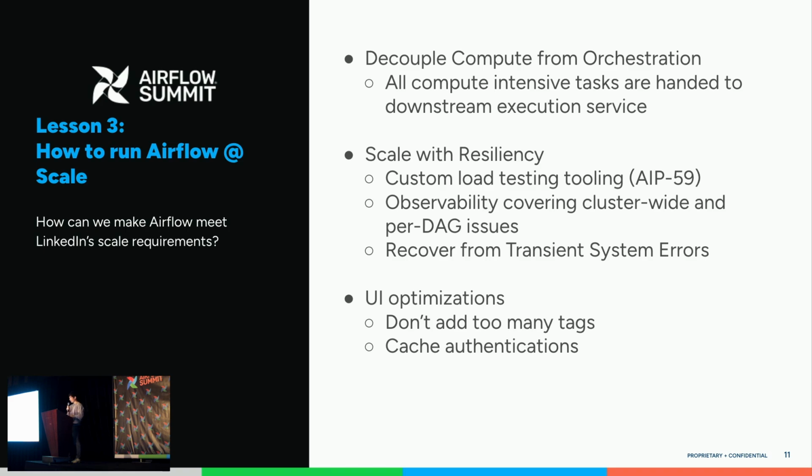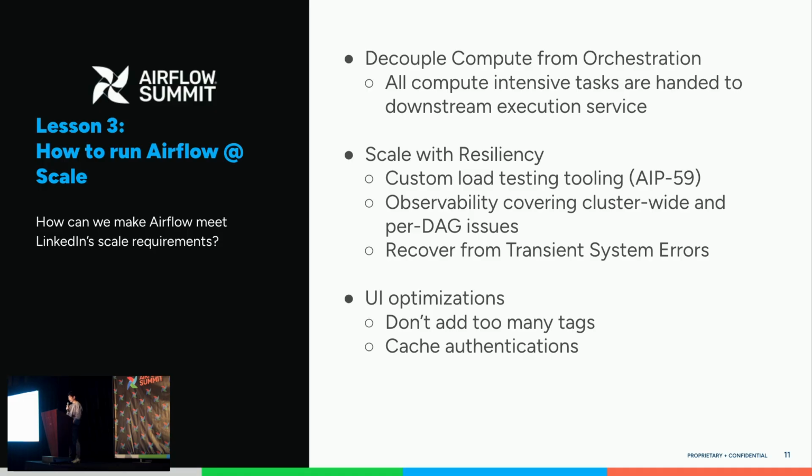Next is to really scale with reliability, because any pipeline failures or delays are treated as incidents. We want to make sure that these infra errors are handled gracefully. So a few things that we did: for finding the optimal control plane setup, we need fast load tests to figure out where the bottleneck is and what the best configurations are.